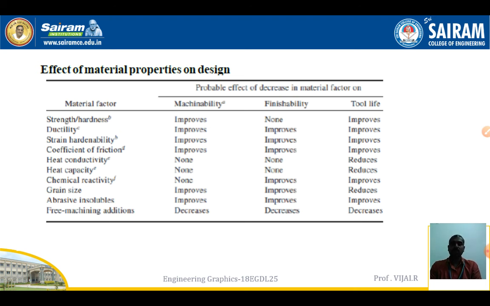The tool is also a costly one, and we have to change the tools frequently. So the cost of the product will increase more if we go for more processes. These are all the material properties which affect machinability, finishing, and tool life.